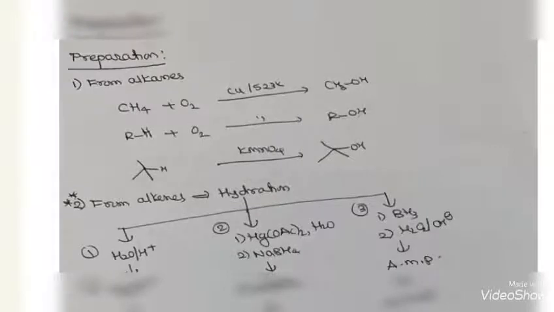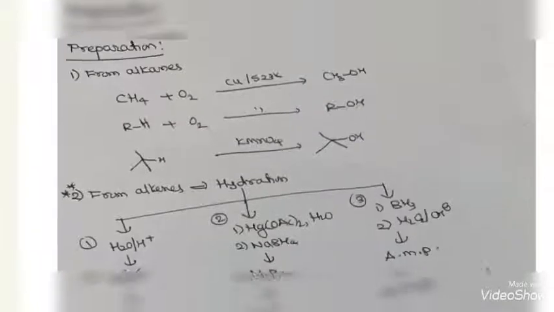When you were reading the alkanes lessons, we saw that methane reacts with oxygen in the presence of copper at 523 Kelvin to give methanol. Similarly, any alkane reacts with oxygen in the presence of this reagent to give alcohols. Similarly, where tertiary hydrogens are present, with the oxidizing agent KMnO4 it will give tertiary alcohols. This is from alkanes.